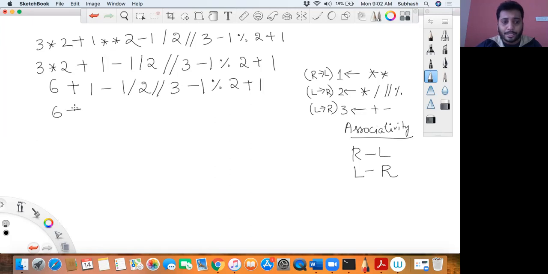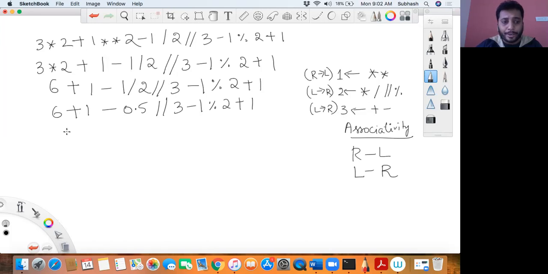So I would say 6 plus 1 minus of, what is 1 divided by 2? It will give you 0.5. Truncated division I'll keep as it is, remaining I'll keep as it is, 2 plus 1. Then which one should I solve next? Can I solve plus? I cannot solve plus because I have to complete all the above operators. Only then I can go to plus and minus because that is having the third priority, right?